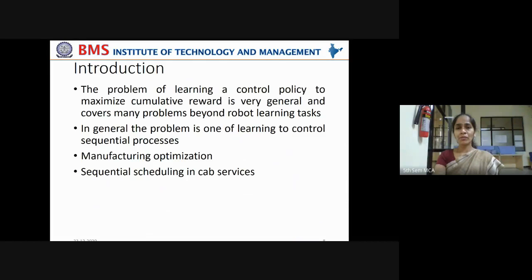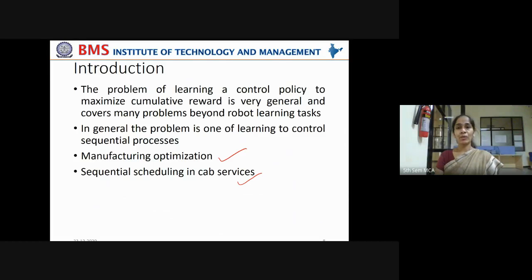Now, the problem of learning a control policy to maximize cumulative reward is very general and covers many problems beyond robot learning tasks. In general, the problem is one of learning to control sequential processes, something like manufacturing optimization or sequential scheduling in cab services. In all these places, reinforcement learning is being used by learning a control policy, right?